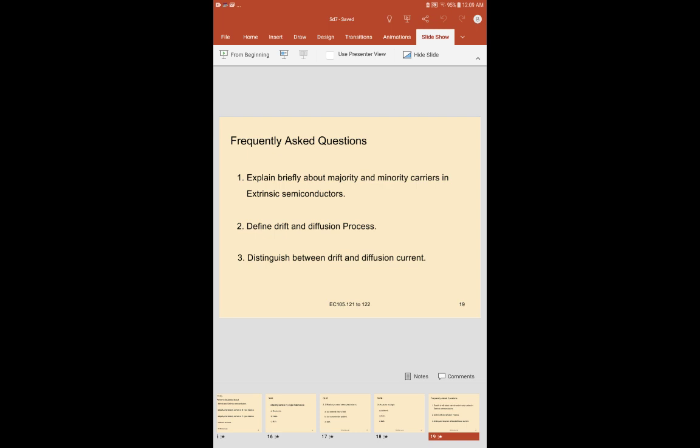So I am going to end this session. I hope all of you understood about majority and minority carriers in p and n-type semiconductors, and how the drift and diffusion process exists in semiconductors. So I'm going to end this session. I hope all of you understood about today's topic.